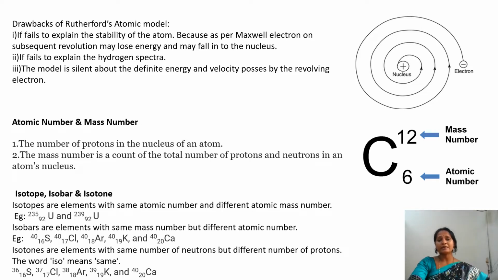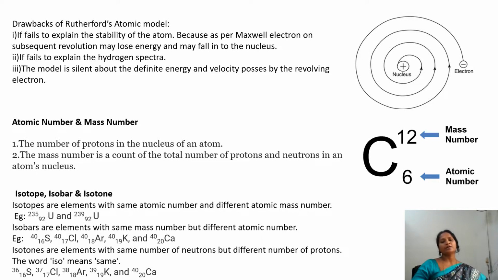It may fall into the nucleus and lose energy, and the atom will be unstable. Rutherford also fails to explain the hydrogen spectra. He cannot explain the velocity and energy of the electron.